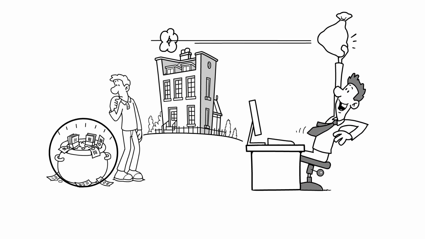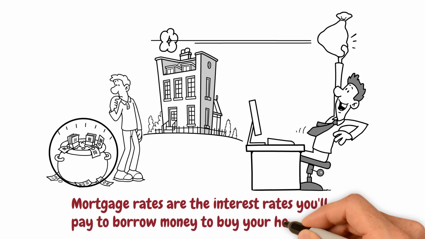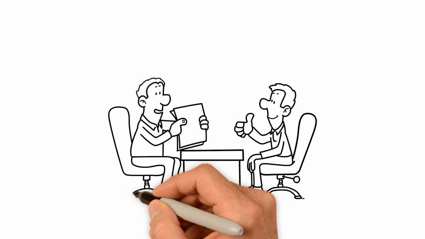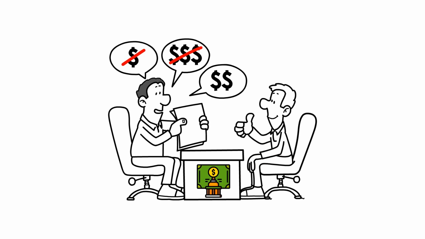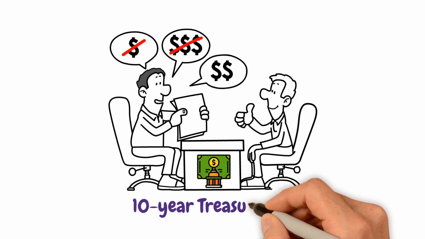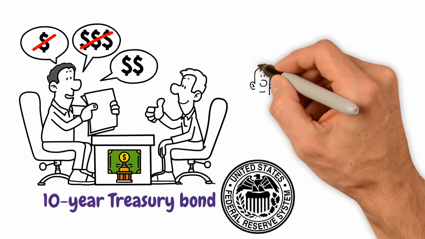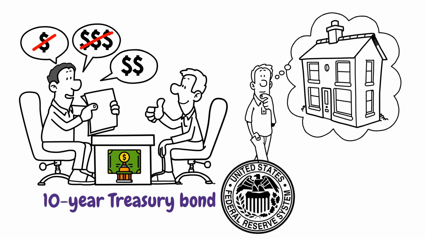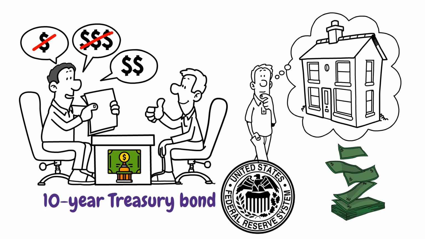In conclusion, mortgage rates are the interest rates you'll pay to borrow money to buy your home. They're influenced by larger economic conditions and your own personal finances. Mortgage rates are determined by the bond market, particularly the 10-year Treasury bond, as well as the Federal Reserve and your personal finance situation. It's important to shop around for the best mortgage rate and terms, as even a small difference in interest rates can add up to thousands of dollars over the life of your loan.